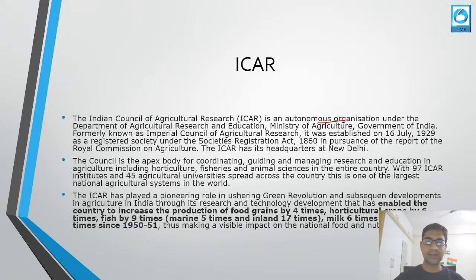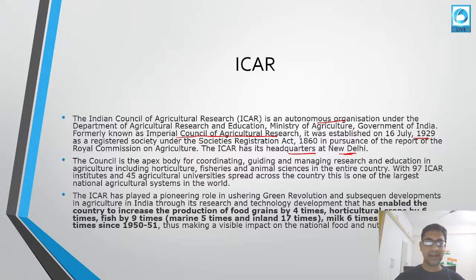Earlier it was known as the Imperial Council of Agriculture Research, established on 16 July 1929, because at that time India was under British rule, as a registered society under the Societies Registration Act of 1860. Because of the report given by the Royal Commission on Agriculture, they wanted to establish one research institute related to agriculture. ICAR is headquartered at New Delhi.